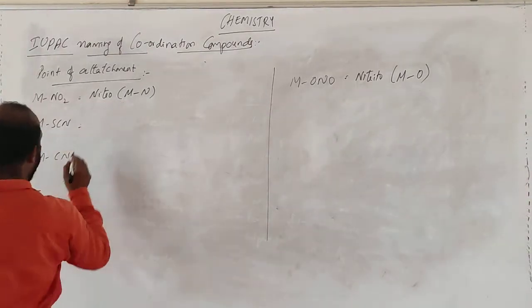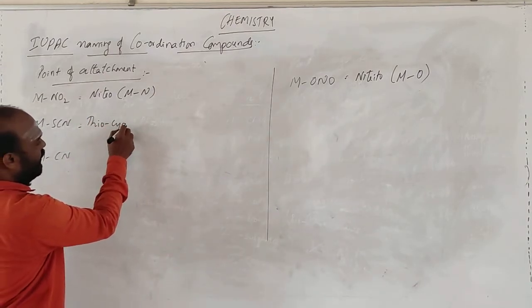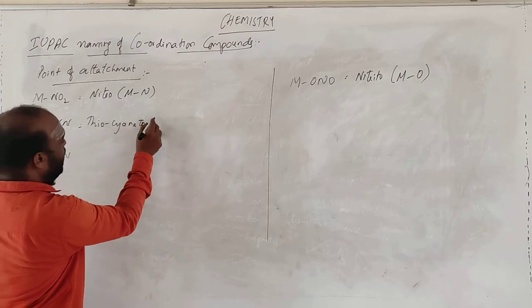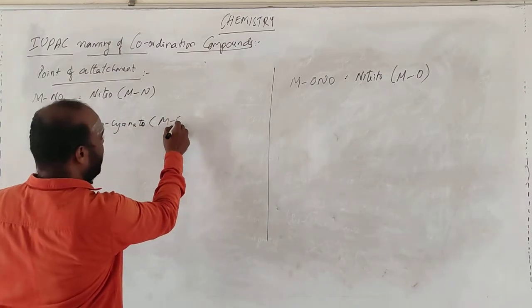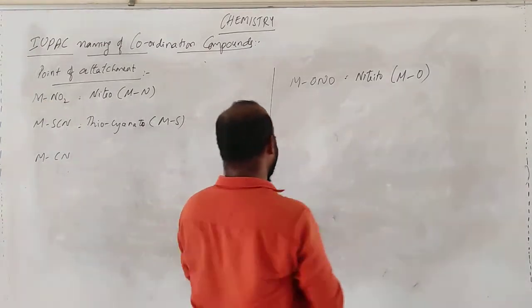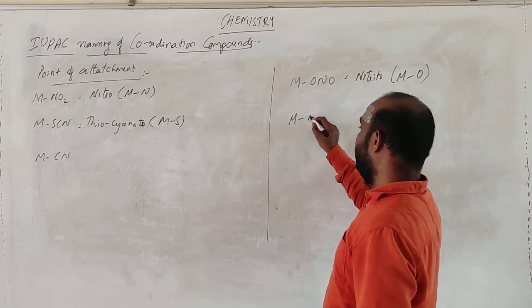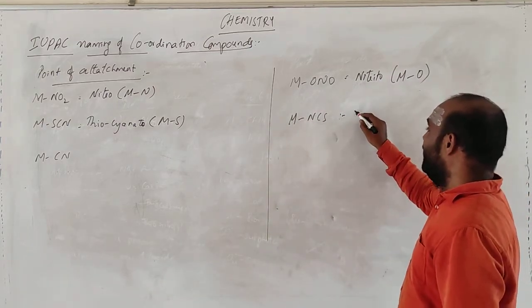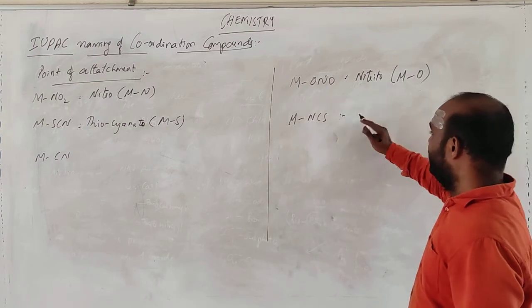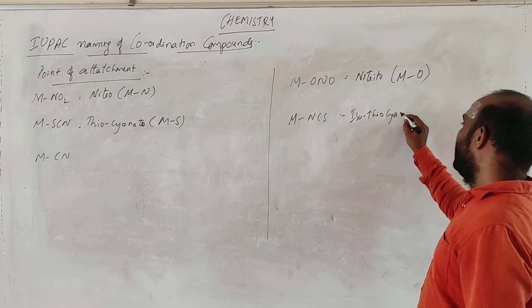If you go for this one, it is thiocyanate. There is one more way of linking, NCS. This is called isothiocyanate.